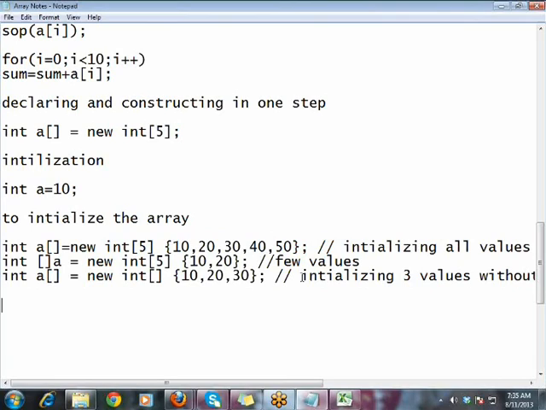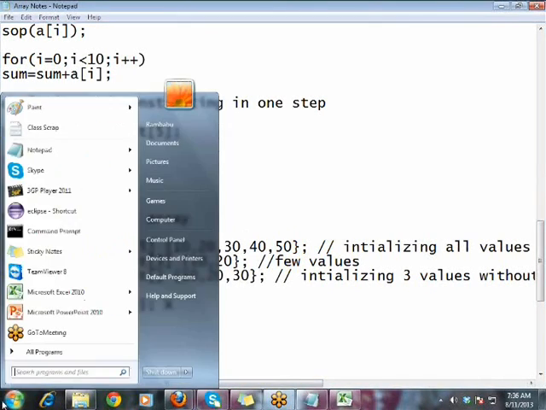But without construction, you cannot say something like this. This is C notation, which is wrong. You cannot do that. Let us see, I'm talking about memory locations.